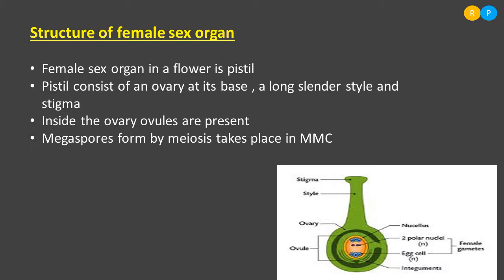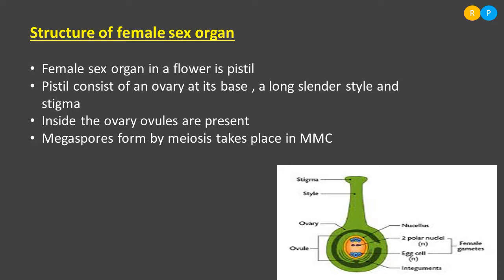So where do we find the megaspore mother cell? Yes, they are present within the ovule. MMC is nothing but megaspore mother cell. So 4 megaspores will form. Out of 4 megaspores, only 1 megaspore completely develops into a female gametophyte. In the diagram, the oval shaped structure very next to the ovule is the female gametophyte, that means a completely developed megaspore.